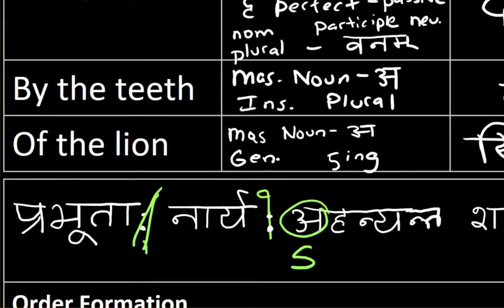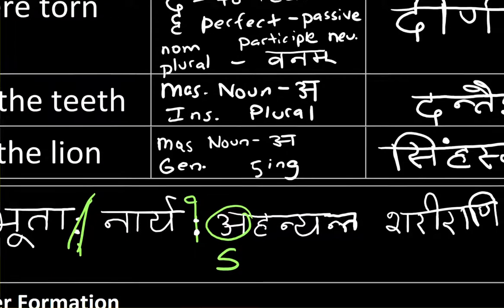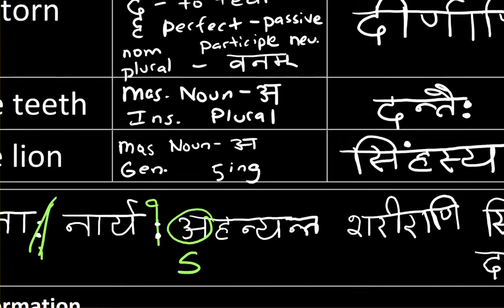So when a visarga is preceded by a long a and followed by a soft consonant, that visarga is going to be dropped. The visarga in naryaha is going to go away. And when a visarga is preceded by an a and followed by an a, that visarga turns into an o while the following a is elided.